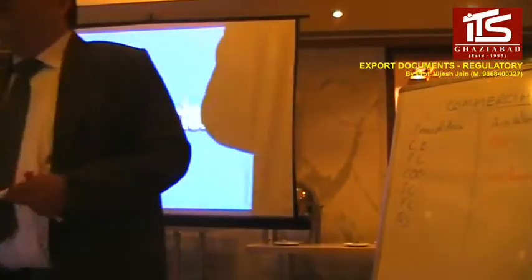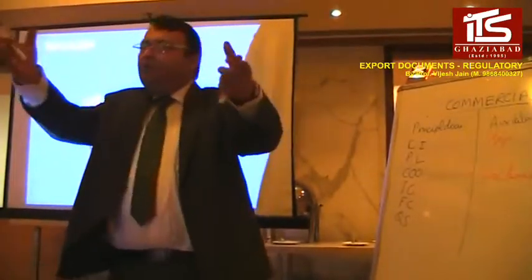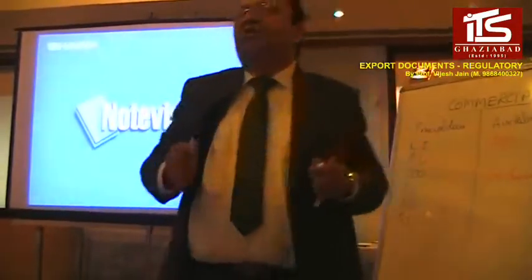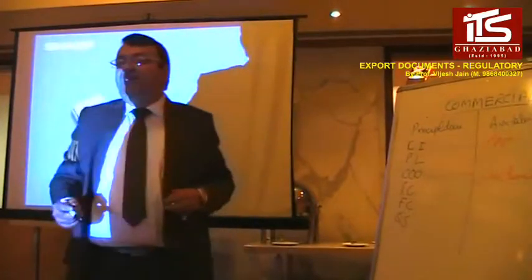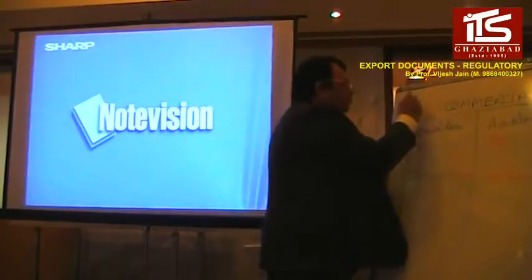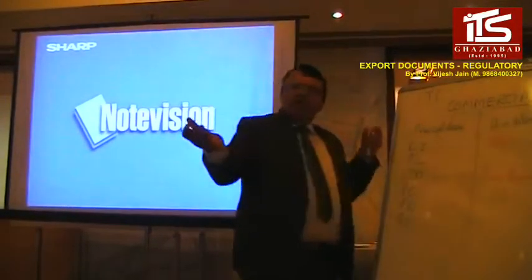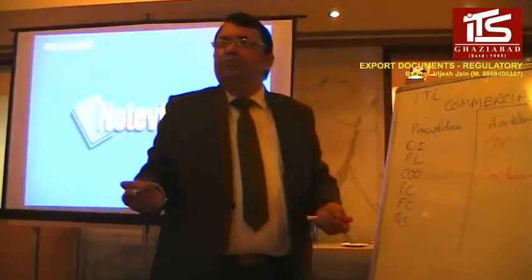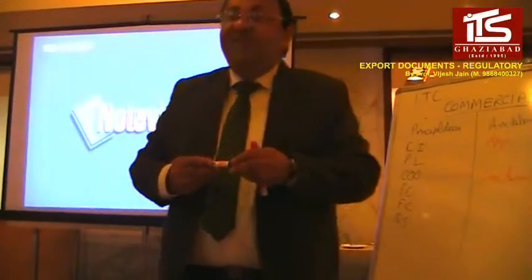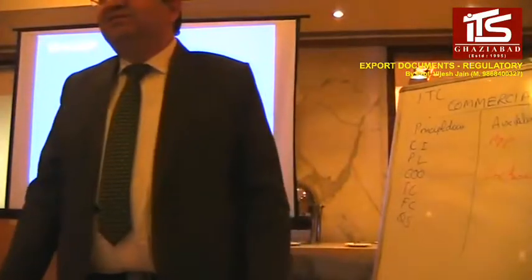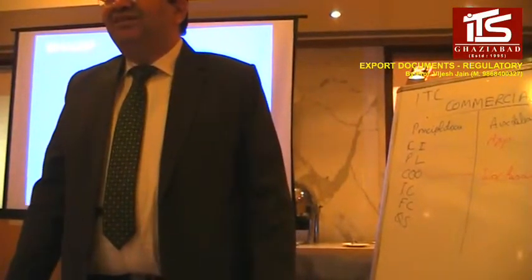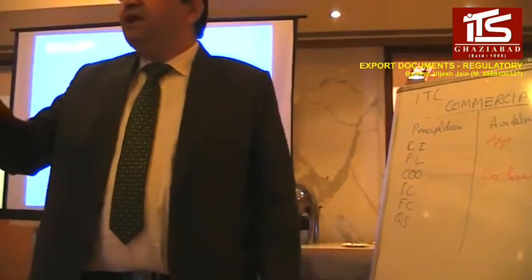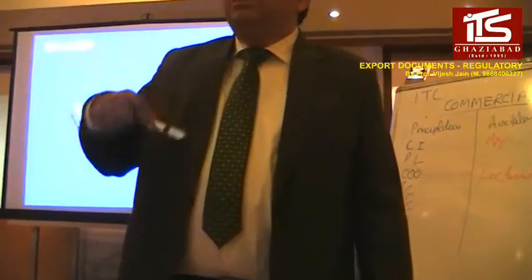Who provides this HS code? You can buy a handbook. What is the harmonized system? ITC, International Trade Classification. Is there any agency? No, the handbook is available for 300 rupees, 400 rupees. Suppose the product doesn't match within that classification. Yes, you are right, that is where the role of the CHA comes, the Customs House Agent. The CHA signs the documents. Basically, he has to clear the examination.